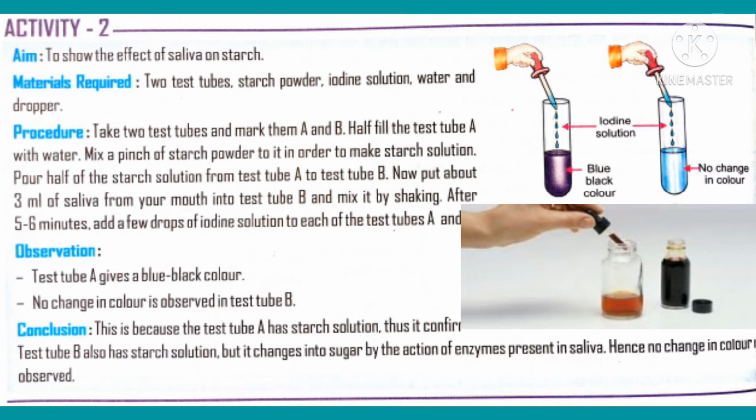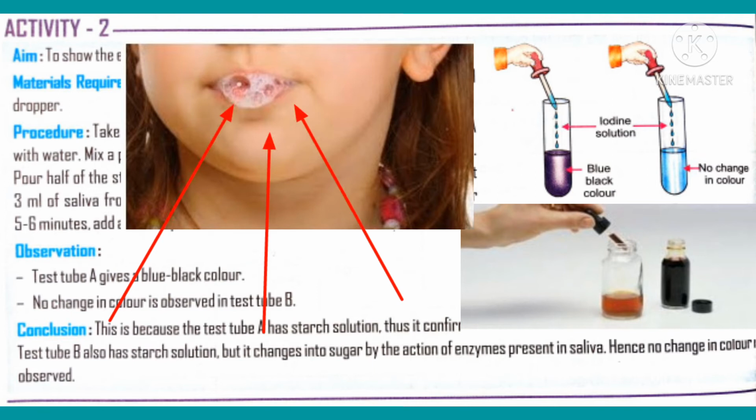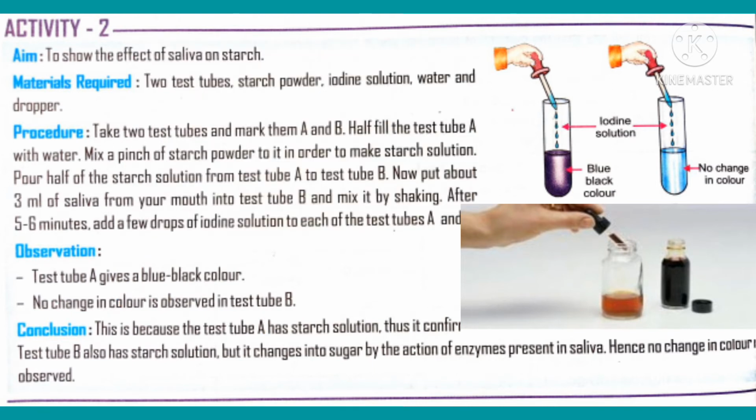What we are going to do is put some saliva from your mouth into the test tube B. Our saliva contains enzymes which convert starch into sugar. So now test tube B has sugar solution, because the enzymes present in saliva convert that starch solution into sugar. Now we are going to take iodine solution and add a few drops of iodine solution in both the test tubes A and B.